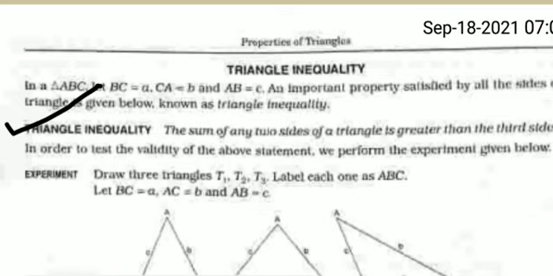That means the statement tells us that a triangle has three sides. So if we add any two sides, then the sum of the measurements of those two sides will be greater than the third side.